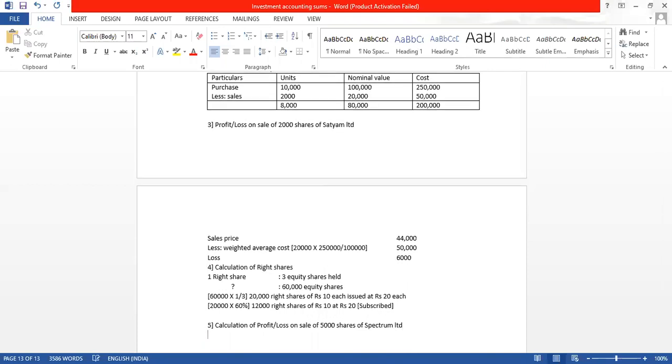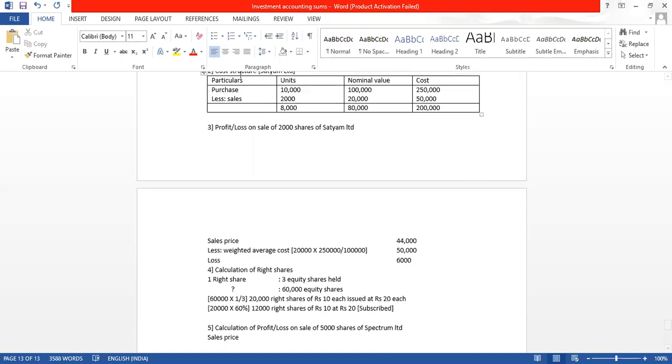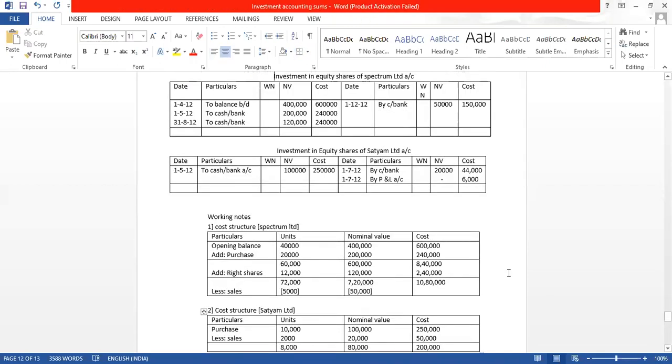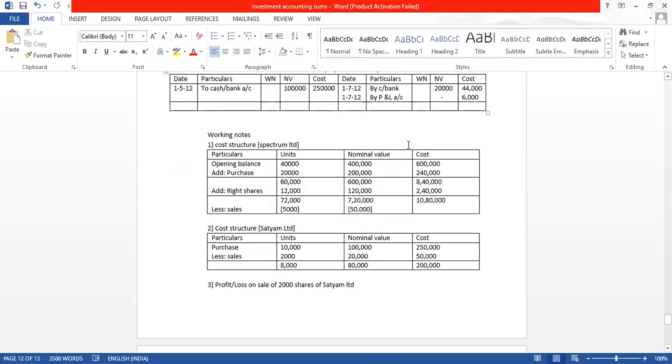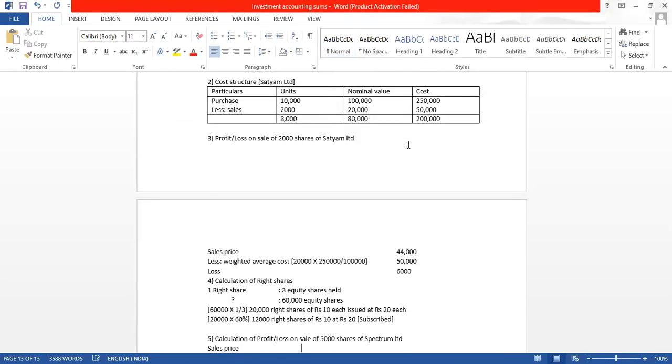So here, the sales price. At what amount have we sold? That is given in the question: 1,50,000, because 5,000 shares we sold for 30 rupees. So it is 1,50,000.